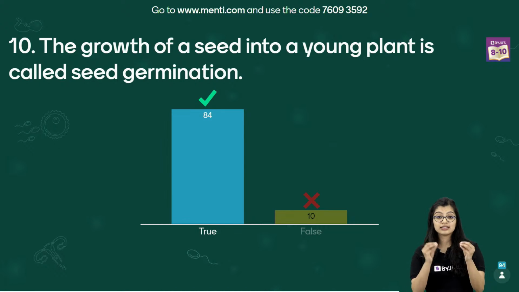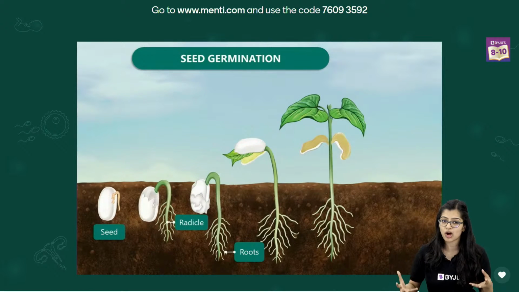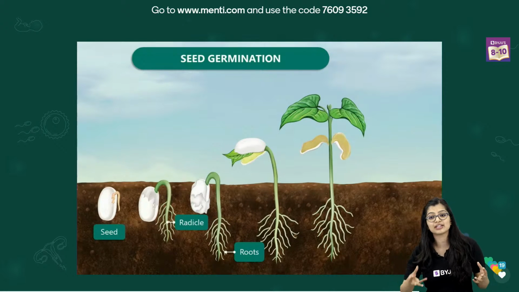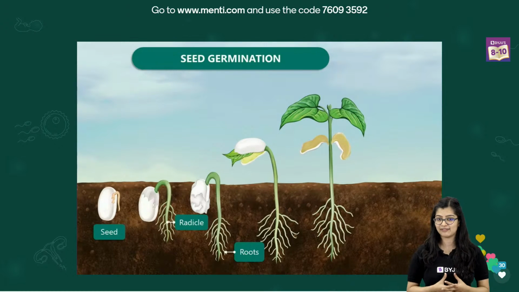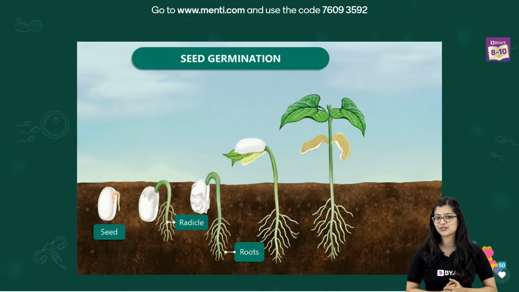So we know that this statement here is true. Because when we talk about germination, it is a process wherein a seed containing an embryo will undergo various changes and will ultimately develop into a new plant. Yes, I can see that a lot of you have got this right.